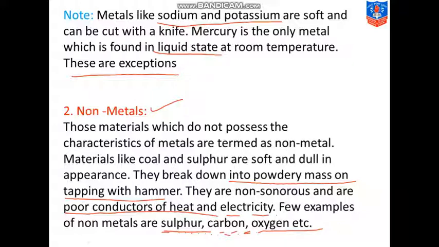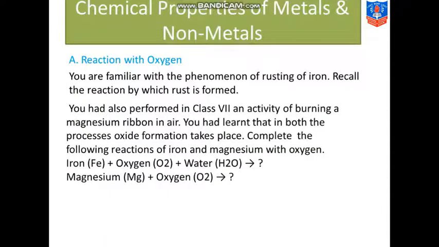So I hope you understood about the physical properties of metals and non-metals both. Our next topic will be chemical properties of metals and non-metals. Chemical properties means their reaction with different materials, different gases, acids, water. How do they react? Reactions are actually the chemical properties of metals and non-metals. First is reaction with oxygen.